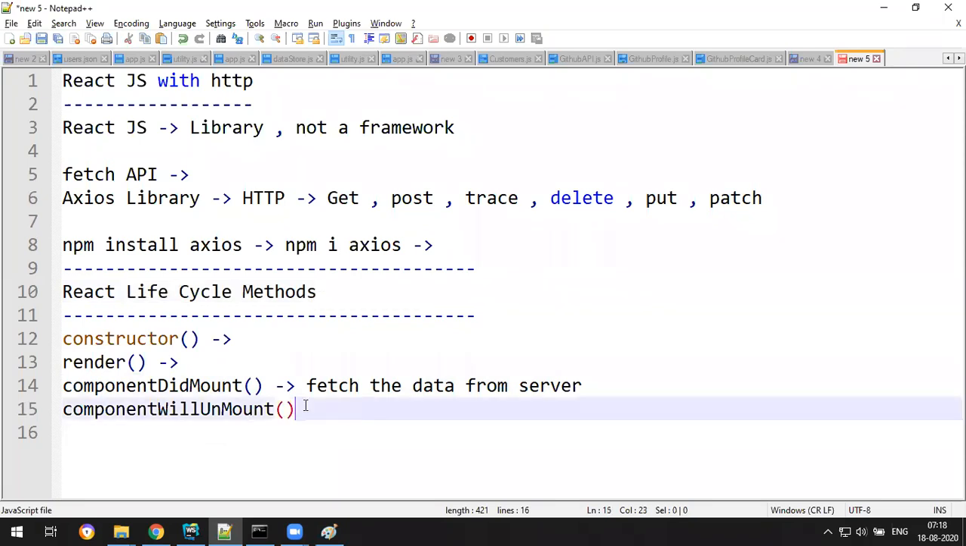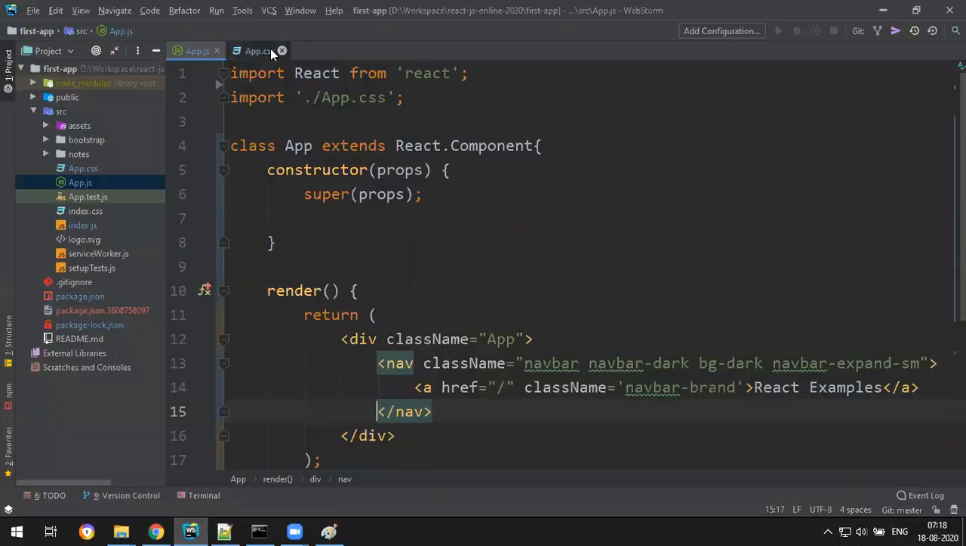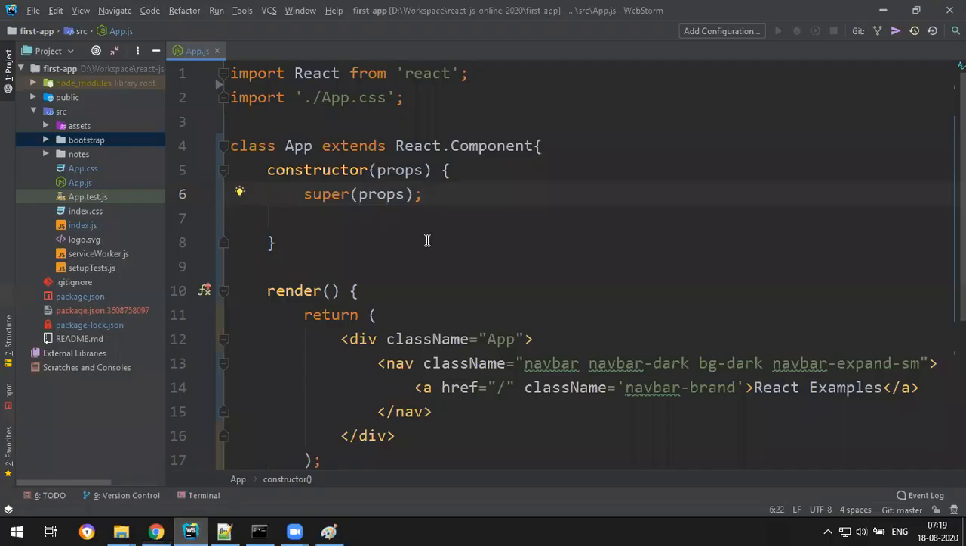Okay, so first of all, let me create a component and then I explain how it works. I have taken the default existing project and removed the components and everything, and kept the bootstrap as it is. I have started it and it is working here. Fine. So now let's start with a component lifecycle example. Just one example, so you understand.